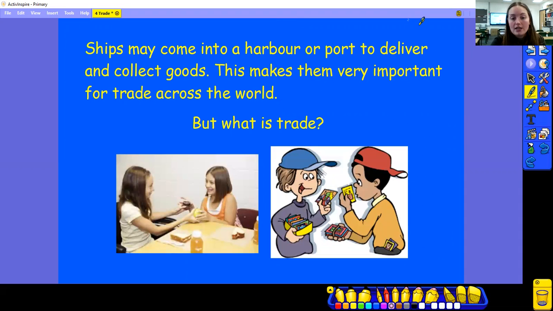So what is trade? Well, I've got a picture here of two girls. One of them's got an apple and she's giving it to the other girl, and then this girl is giving her some chocolate back. And on this one, I've got two boys, and they've both got some cards that they are sharing with each other. So what other words do you think we could use for the word trade? What do you think trade means? Well done. It is about sharing. It's about swapping one thing for something else. That's what trade is.